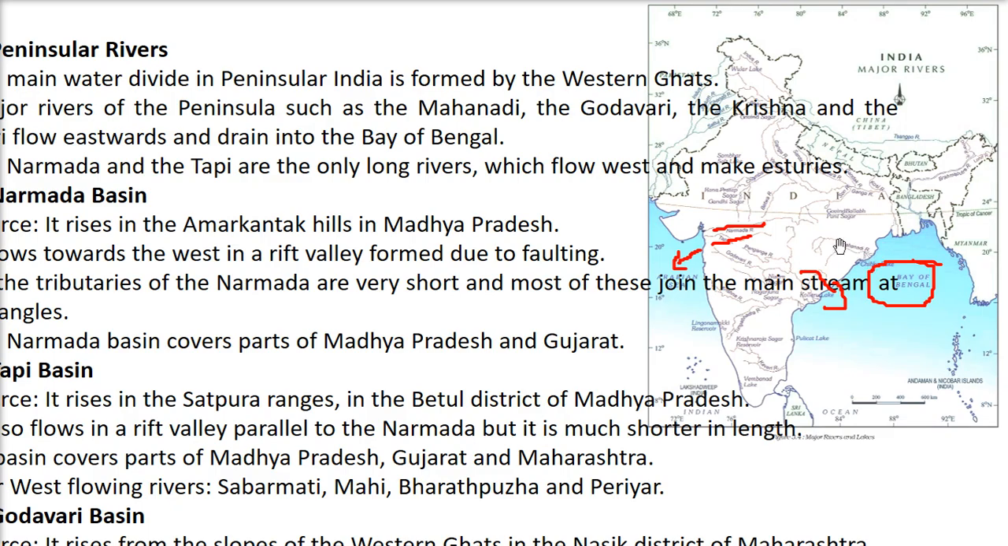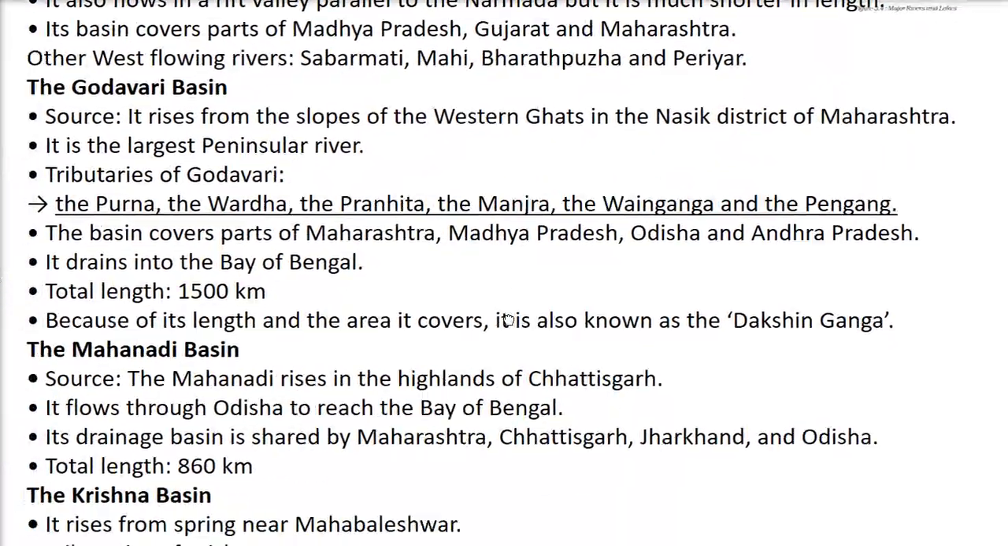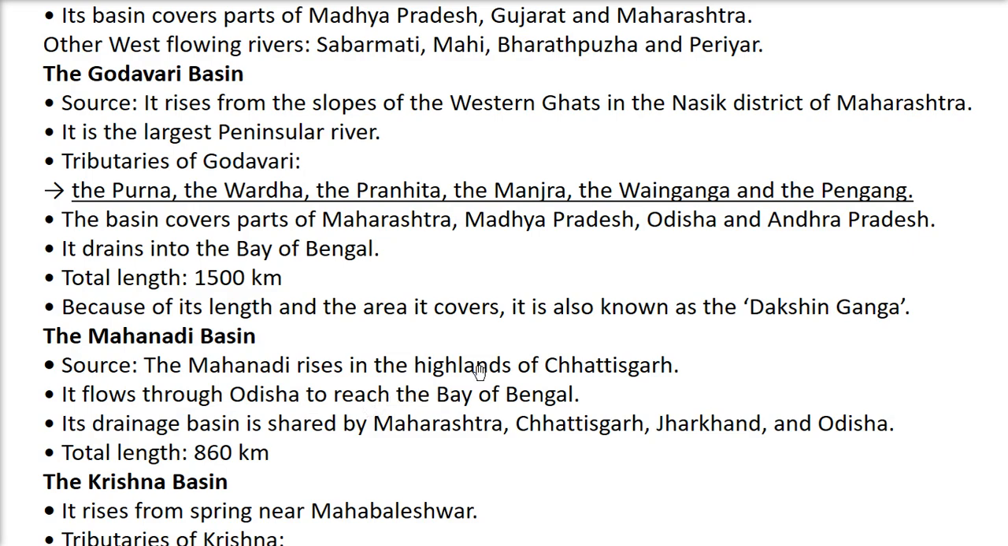Now I am talking about this Mahanadi river. Mahanadi rises in the highlands of Chhattisgarh, and it flows through Odisha to reach Bay of Bengal, as I just showed you. The drainage basin is shared by Maharashtra, Chhattisgarh, Jharkhand and Odisha. Total length is 860 kilometers.